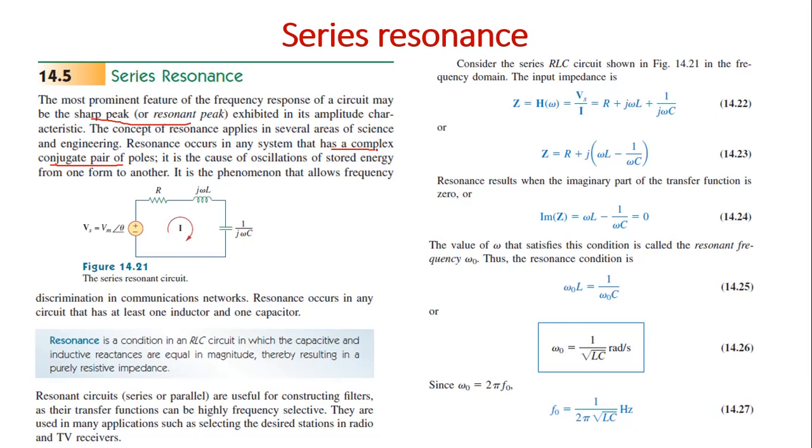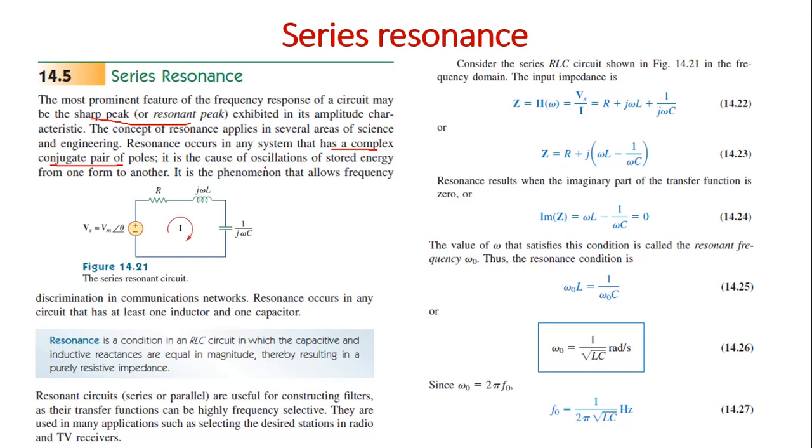We have already discussed the transfer function. The transfer function consists of zeros and poles. If a system has a conjugate pair of poles, then it is likely that resonance will occur in that system.